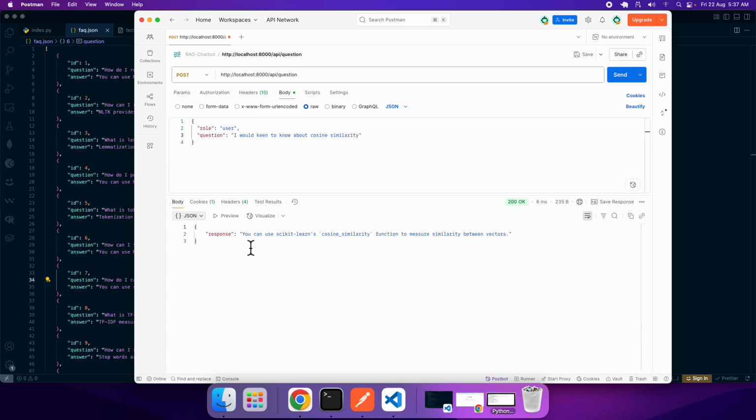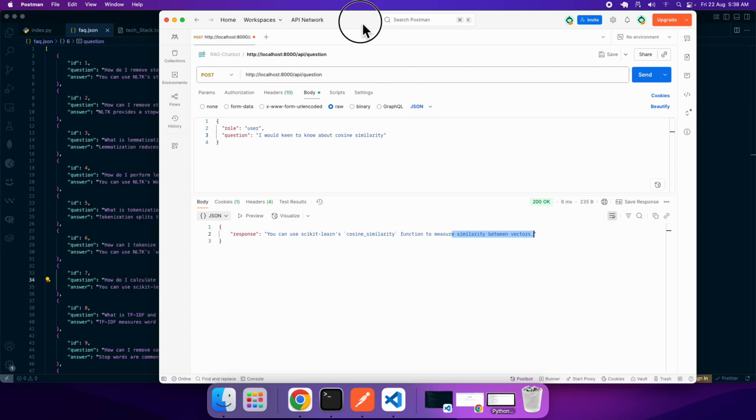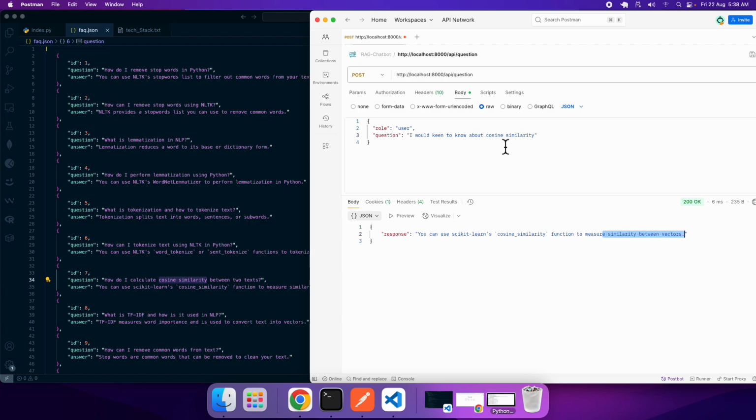You use Scikit-learn. Exactly, Scikit-learn is under machine learning, and you would find the cosine similarity, the similarity between two vectors. Exactly. So you can figure out the question which I passed and the question that was there in my question set, they are not similar, but it smartly gives the answer. So to do the cosine similarity, we have to make use of TF-IDF, and that's what this program is all about.